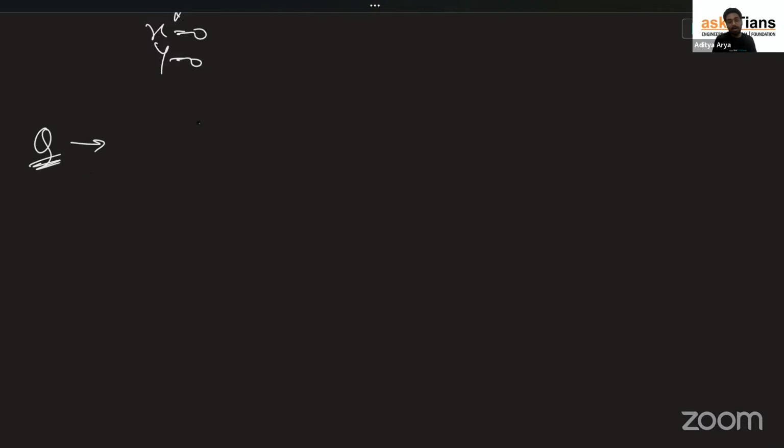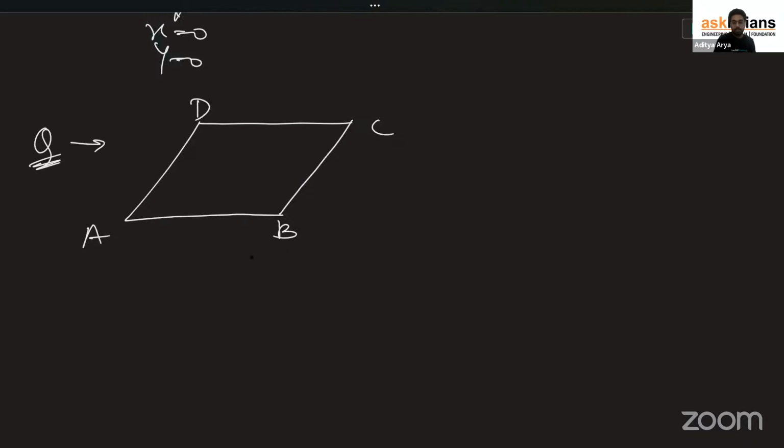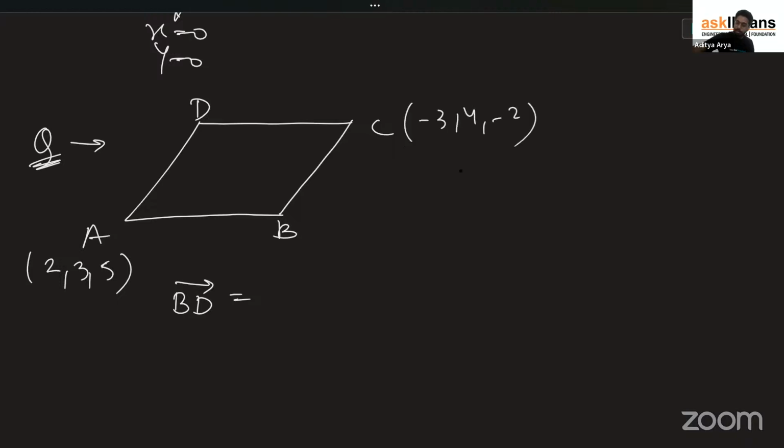Super easy question. Now we are having a parallelogram ABCD. What they have given is the BD vector. Apart from this, they have given A vector which is minus 3, 4, minus 2. Sorry, I mentioned wrong. A is 2, 3, and 5. C is minus 3, 4, and minus 2. Now, what is BD vector? Let me check quickly. So, yeah.